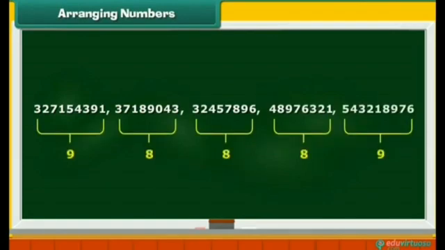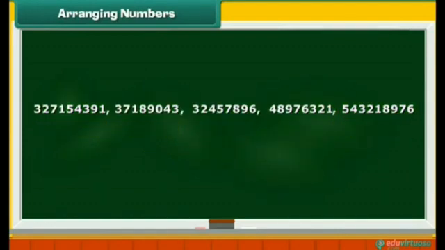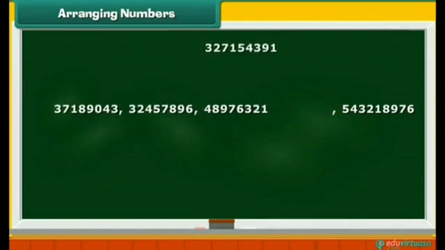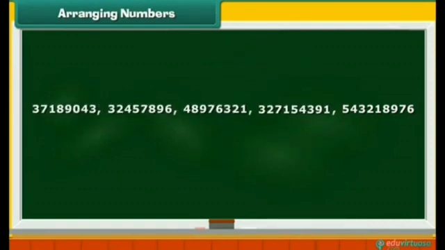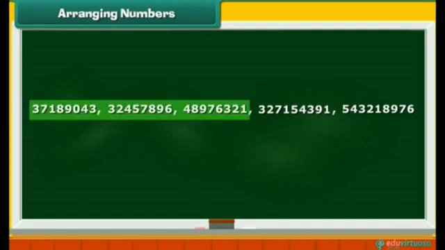Count the digits in each number. The first and the last have 9 digits. The rest have 8 digits. Since we are arranging the numbers in ascending order, 8-digit numbers will come first, followed by 9-digit numbers. Now consider the 8-digit numbers.